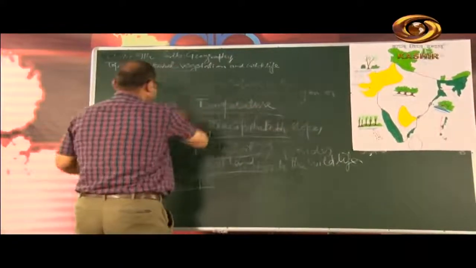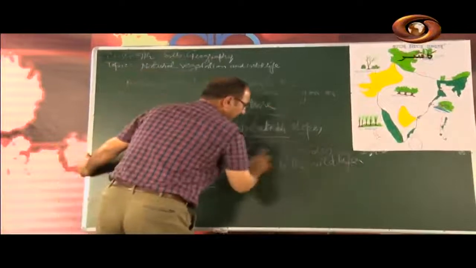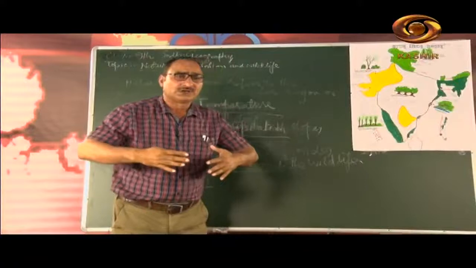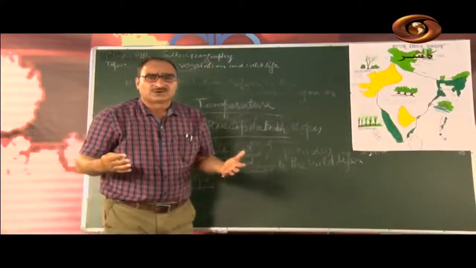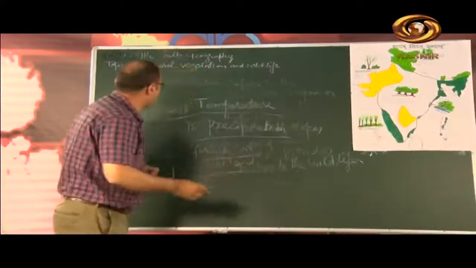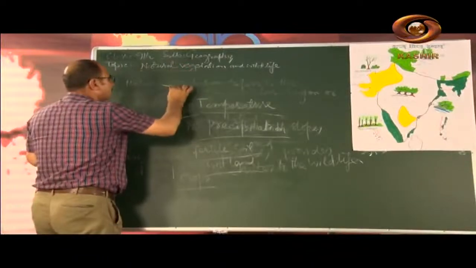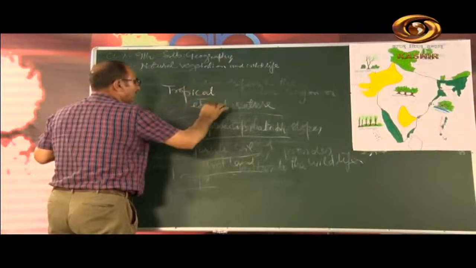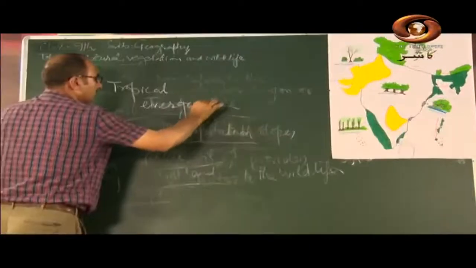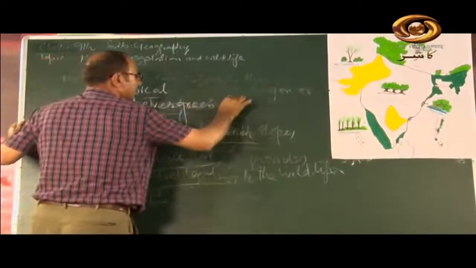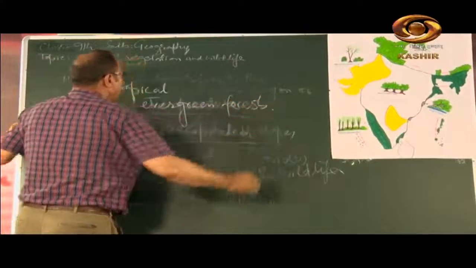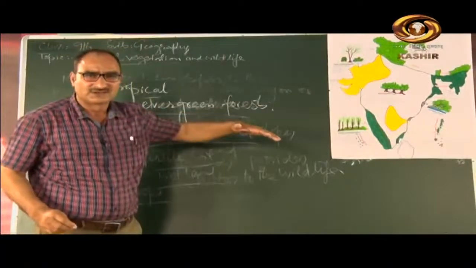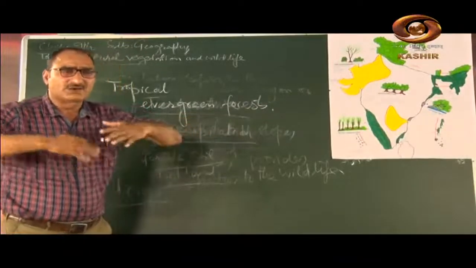On the basis of these climatic factors, the Indian vegetation has been divided into 5 groups. Number 1 is tropical evergreen forests. Tropical evergreen forests, जो सदाबहार जंगल होते हैं, which remain evergreen throughout the year.